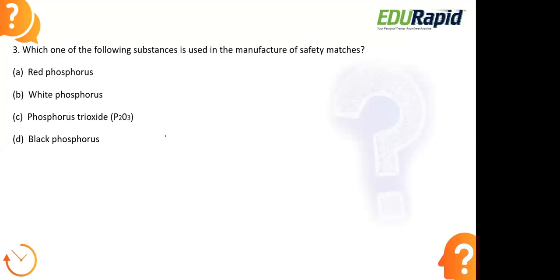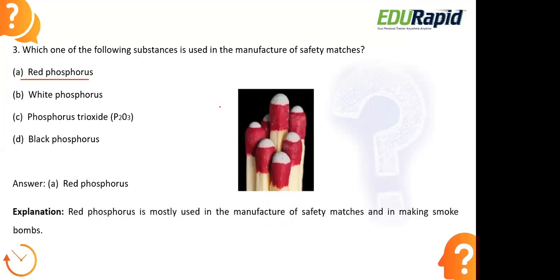Okay, let us look at the right answer here. The right answer is option A, red phosphorus. Red phosphorus is the one which is used in the manufacturing of safety matches, the matchsticks that we use, right? So the red phosphorus that you can see here is the one which is used in safety matches.